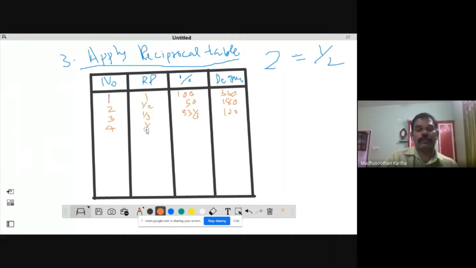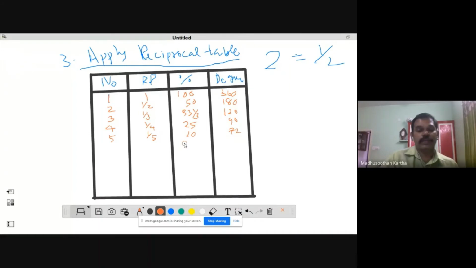1 by 4 is equal to 25 percentage, and it is equal to 90 degree, since 360 divided by 4 is equal to 90 degree. Then next, 5, 1 by 5. 1 by 5 is equal to 20 percentage and it is equal to 72 degree.